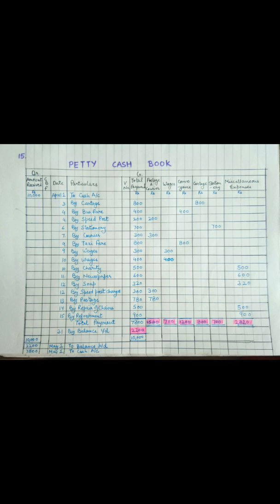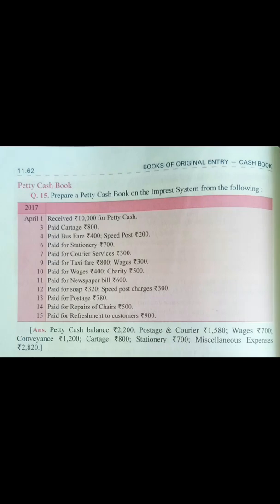So I have written in particulars by wages, and in the wages column I have made the entry of 300 rupees, and in total payments also 300 rupees have been written over here. Okay, next is on 10th April. Paid for wages 400 and charity of 500 rupees.